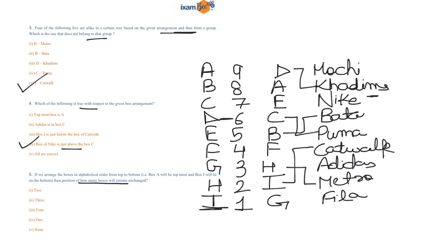Now you have to look for how many boxes' positions will remain unchanged. So if you focus on the fourth position, F is still at the same position. So the correct answer is option number 4, that is 1.